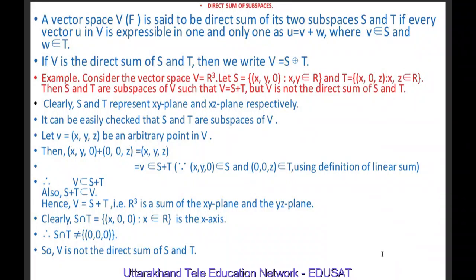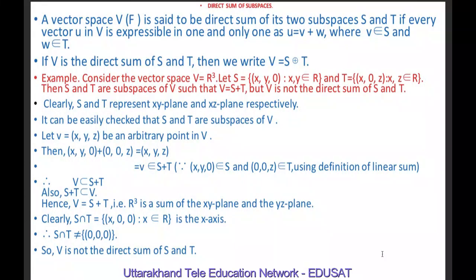For example, if we consider a vector space V equal to R cube, and S equal to (x, y, 0), where x and y are real numbers, and T equal to (x, 0, z), where x and z are also real, then S and T are subspaces of V such that V equal to S plus T. V is the linear sum of S and T, but V is not a direct sum of S and T. Clearly, because S is equal to (x, y, 0), S represents the xy plane.